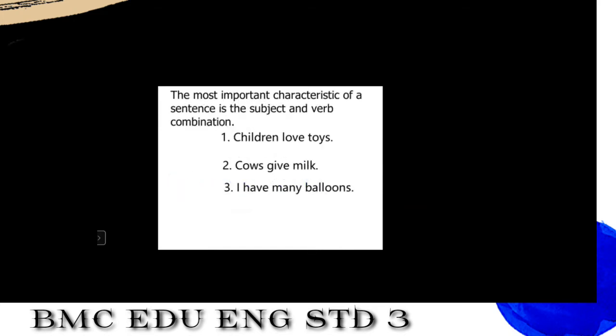So when we rearrange these, the most important characteristic of a sentence is the subject and verb combination. Now we rearranged these words: "Children love toys." So when we read this sentence, we come to know that children love toys. We understood this. So this is a complete sentence which expresses a complete thought. Second is "Cows give milk." Yes, of course, cow gives milk. We understood this.